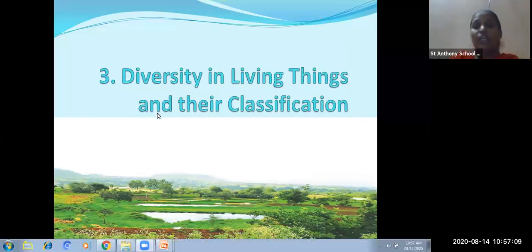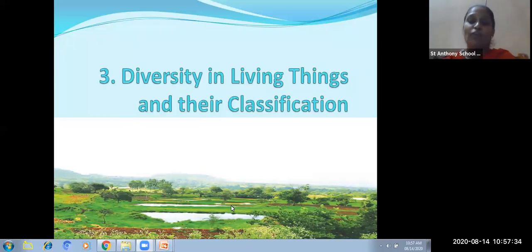Very good. Now our third chapter, that is diversity in living things and their classification. The lesson itself says diversity. What does diversity mean? That there are different types of living things in the surrounding, in plants also and in animals also.